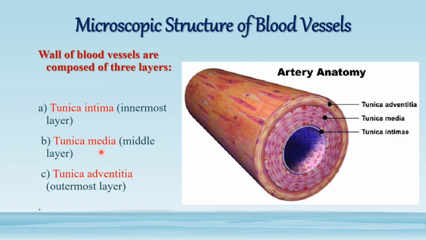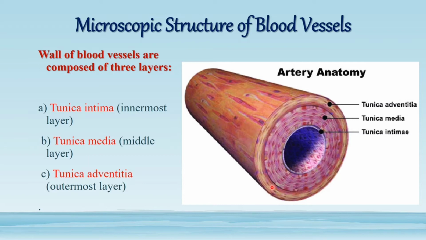The artery has a wall, and the wall consists of three layers. These three layers are named tunica intima, the innermost layer, tunica media, the middle layer, and tunica adventitia, the outermost layer. The same rule applies to the veins.